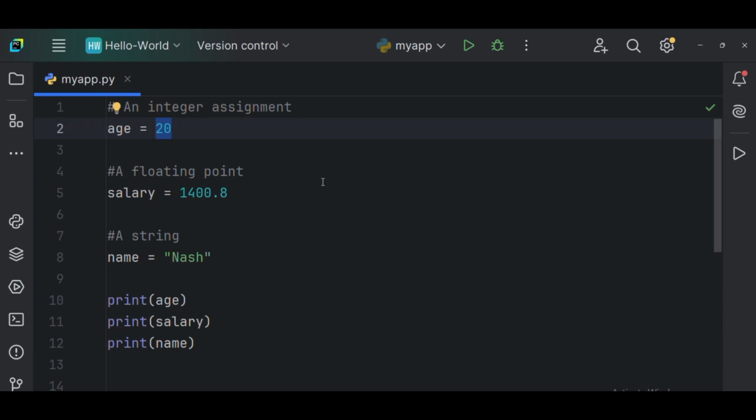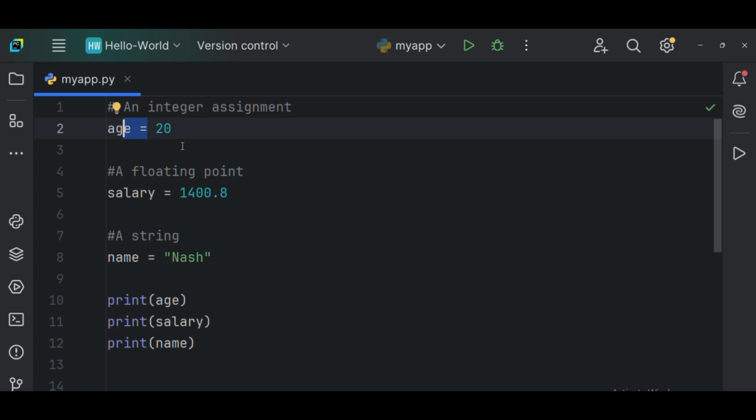Now, for me to print it means I'm displaying it. When I come to print here, it displays that particular variable. I want to display the content of that variable, the value that it is holding. That is what declaring and initializing a variable means. We use the assignment operator, which is the equal sign, to assign values to our variables.